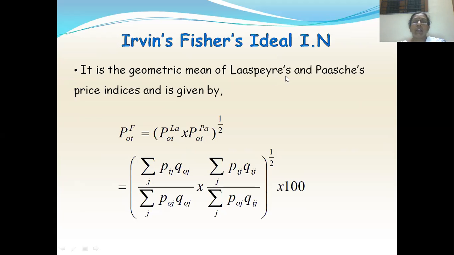It is the geometric mean of the Laspeyres and Paasche price indices, and is given by P0I F equals (P0I Laspeyres into P0I Paasche) to the power of half, or the square root of P0I Laspeyres into P0I Paasche. Here the Laspeyres index number is summation Pij Q0J by summation P0J Q0J, and similarly the Paasche index number is summation Pij Qij by summation P0J Qij, the whole to the power of half, into 100. So this is Fisher's index number. Why we call it the ideal index number, we'll discuss later.